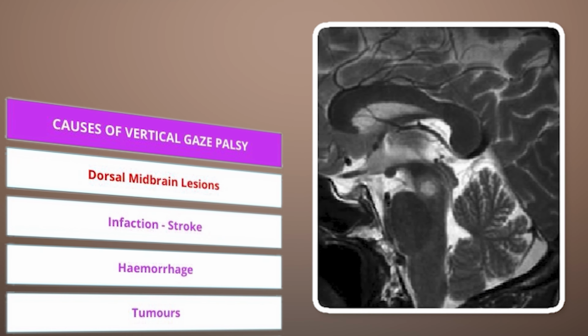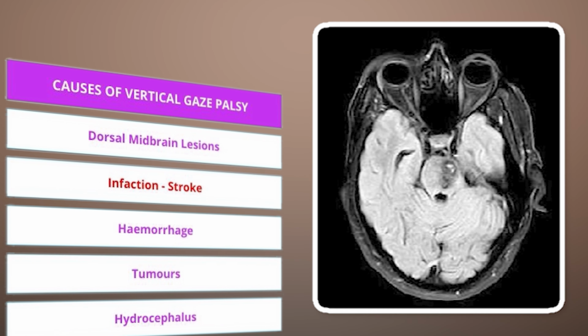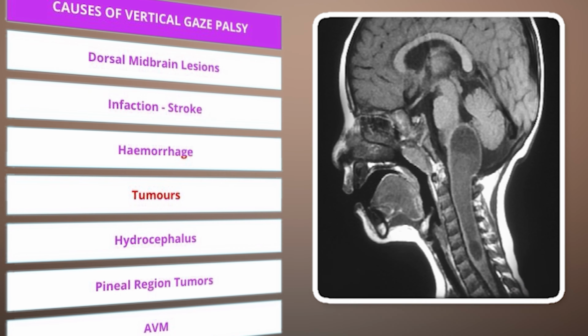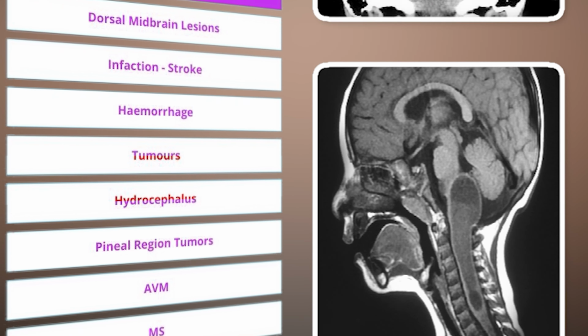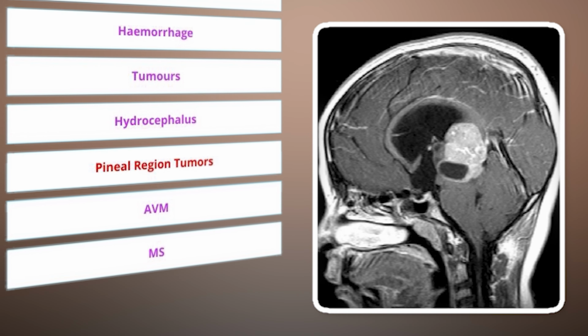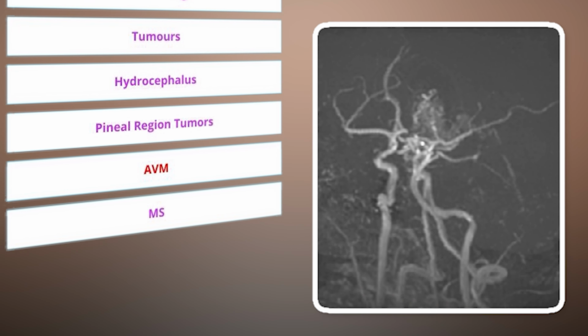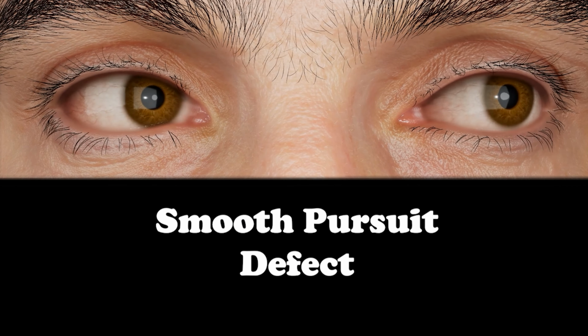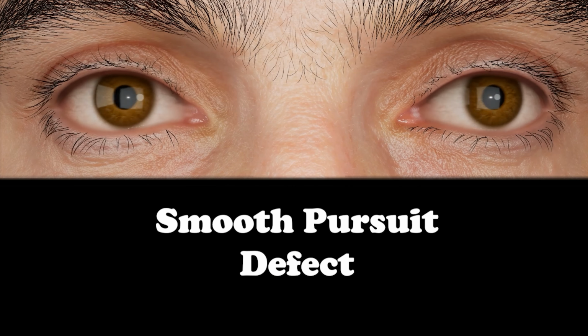Now coming to the causes of vertical gaze palsy: dorsal midbrain lesion, infarction during stroke, hemorrhage, tumors, hydrocephalus, pineal region tumors, AV malformation, and multiple sclerosis. We'll also look at the special types of gaze problem.